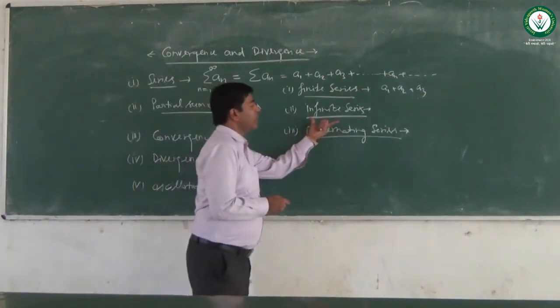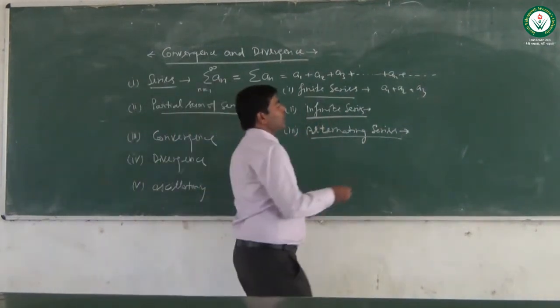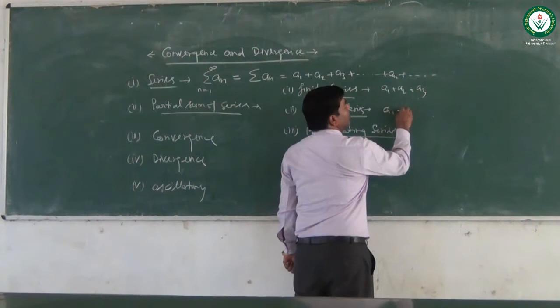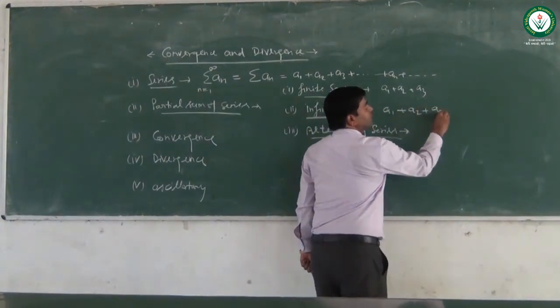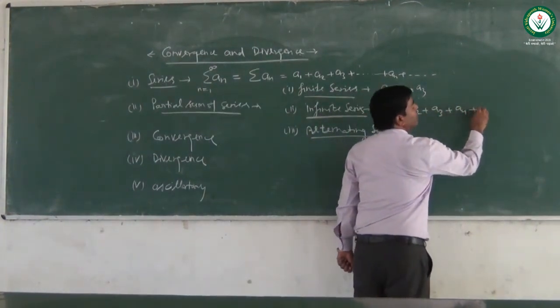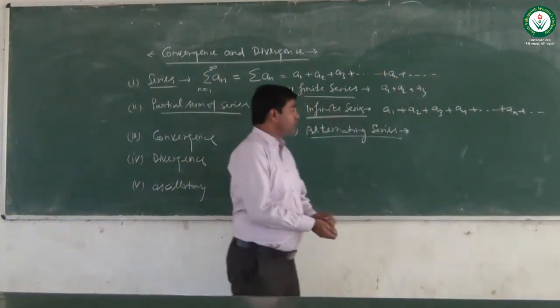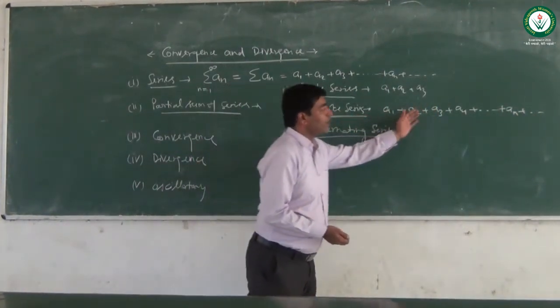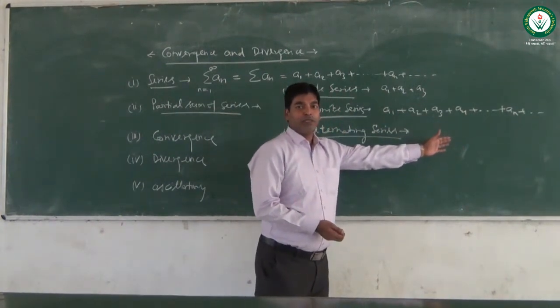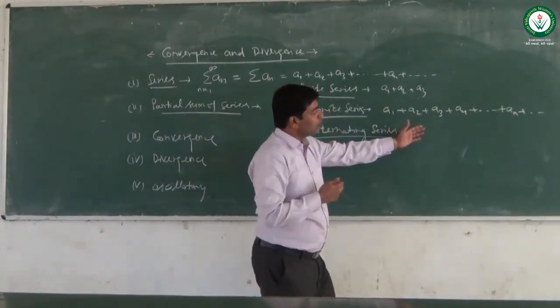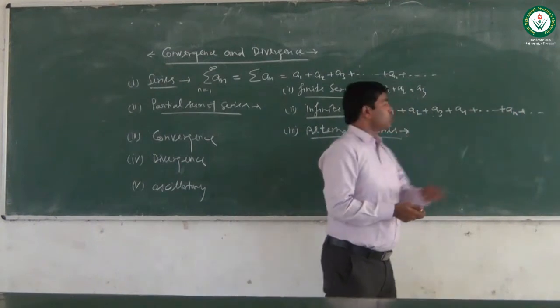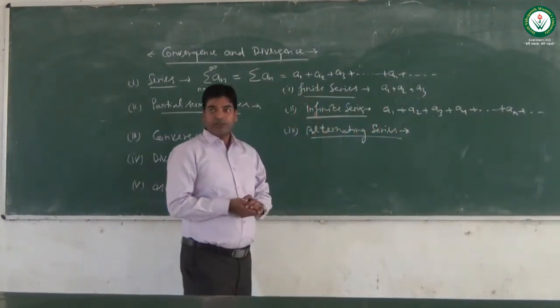Now we will talk about the infinite series. It can be written as a1 plus a2 plus a3 plus a4 plus and so on plus an plus and so on. Since the number of terms is infinite and continues beyond n, this is called the infinite series.